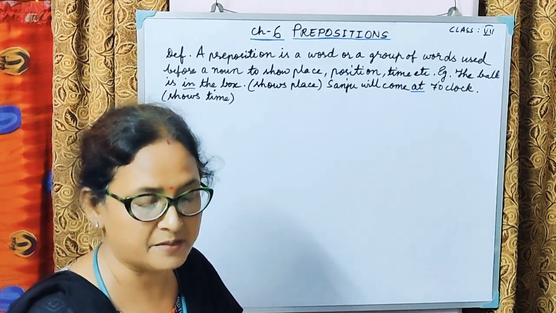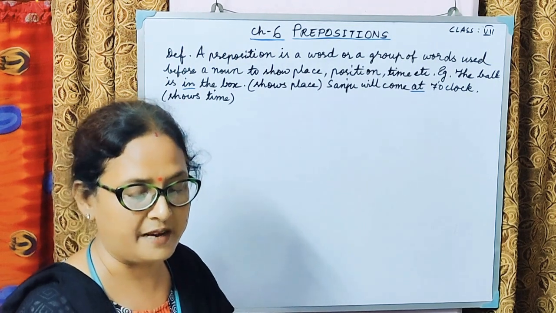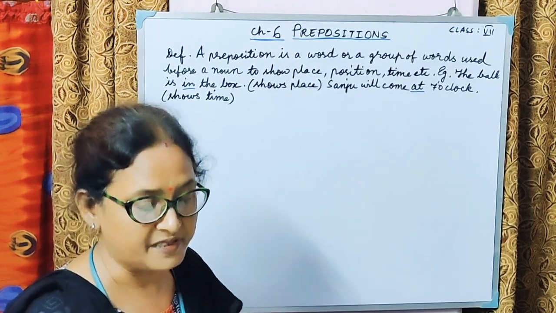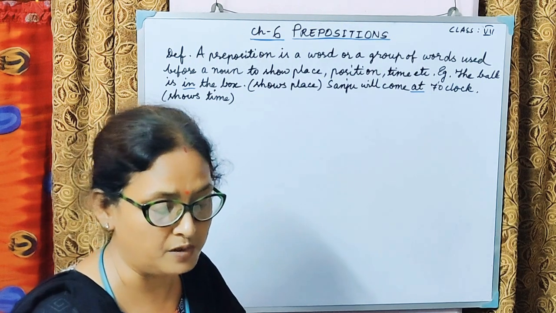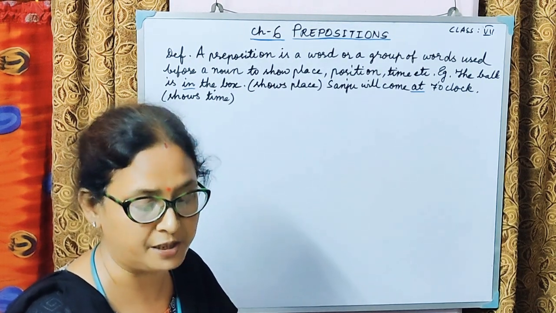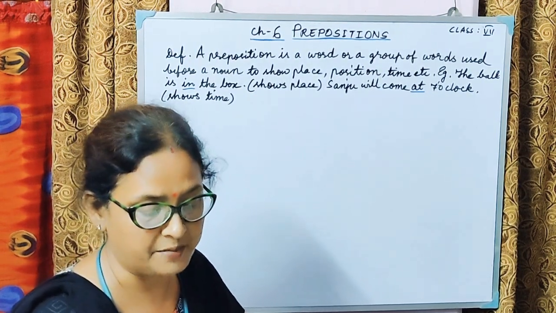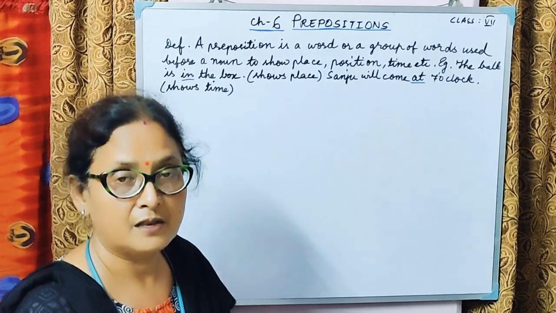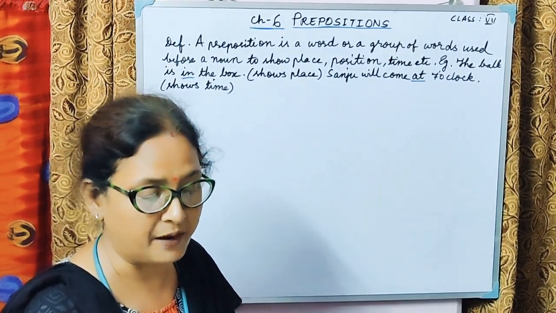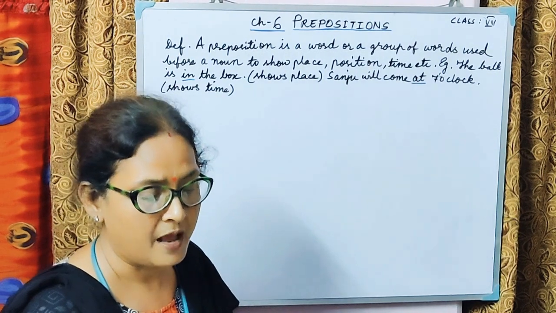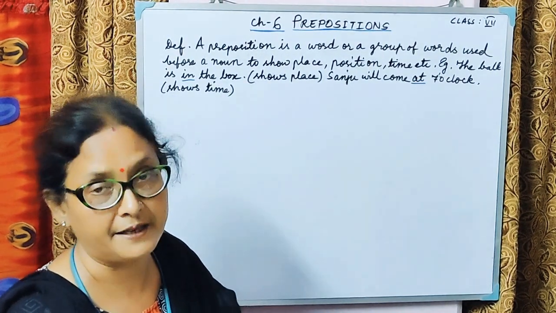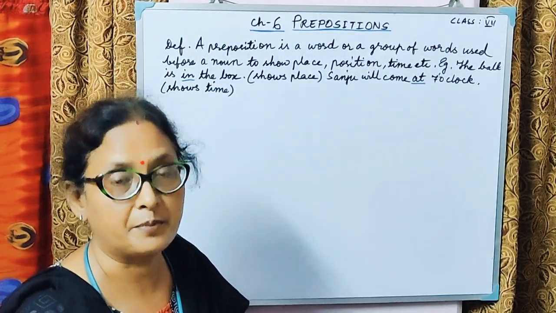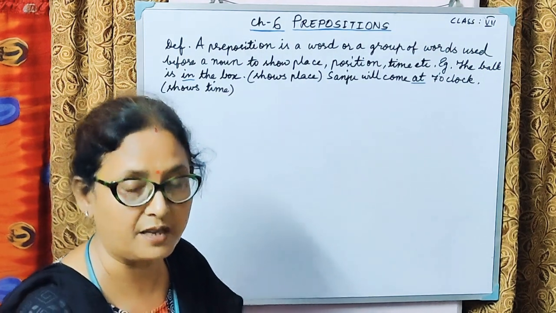Beside means by the side of, like I sat beside my mother. Besides means except or in addition to, like who besides Meera could have done this. So beside means by the side of, and besides means in addition to. So these were the prepositions of place that I was talking about.